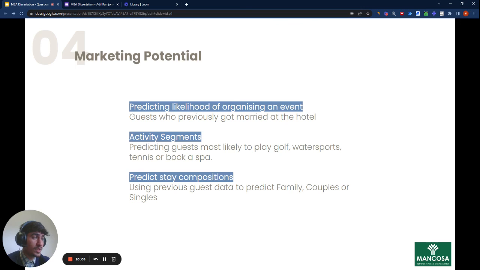Another example that we have here is activity segments. So we can predict which guests are more likely, for example, to play golf, water sports, tennis, or even book a spa. And finally, we can predict stay compositions. So this is regarding families, couples, and singles.